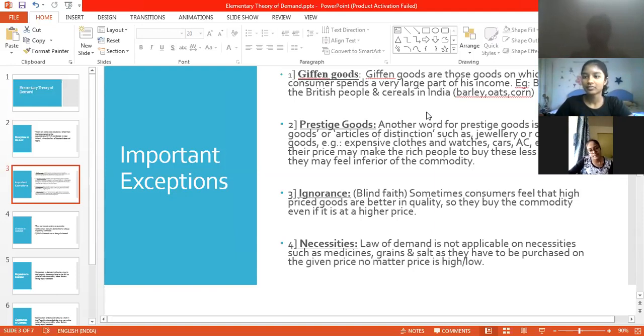They don't consume it, whereas those are the healthiest options that we should be consuming. But even in India we take it as inferior, and the superior ones we consider as wheat, like a wheat chapati or a roti. Indians term that as very superior, whereas you should be consuming barley, oats, jowar and other such items. Okay, so are the given goods clear?